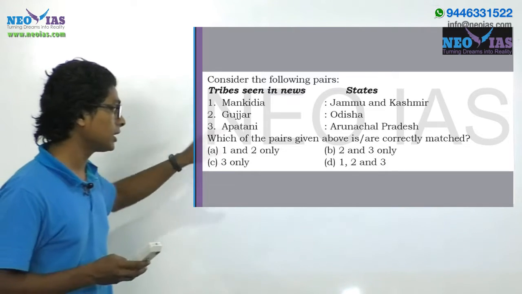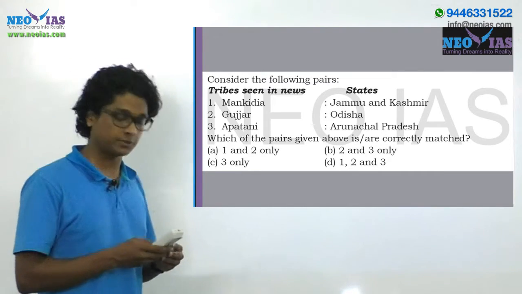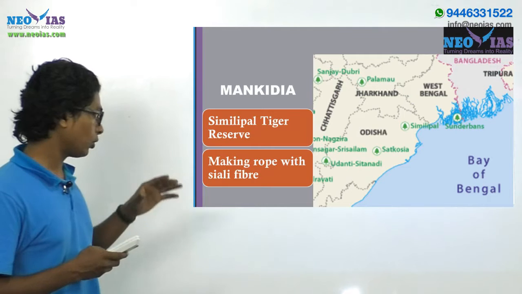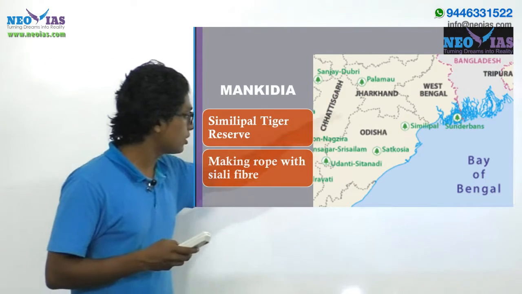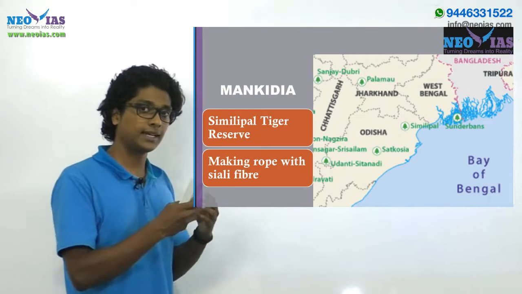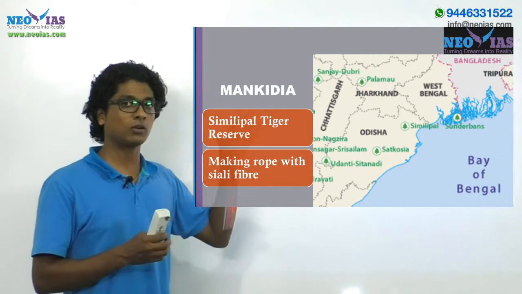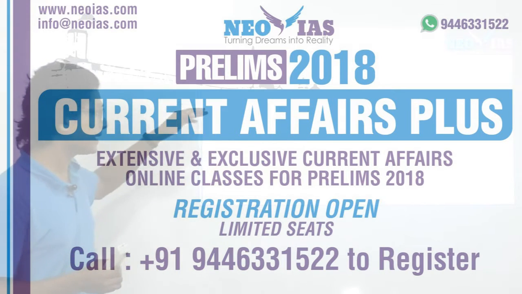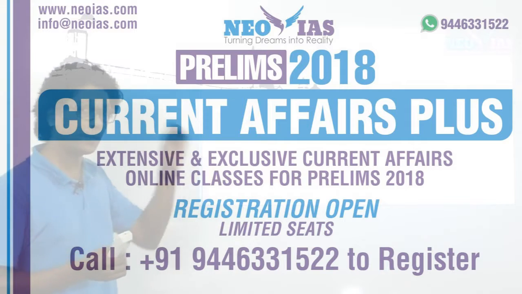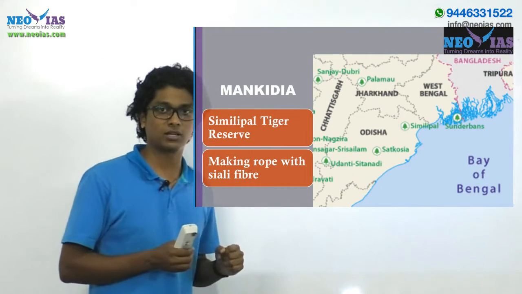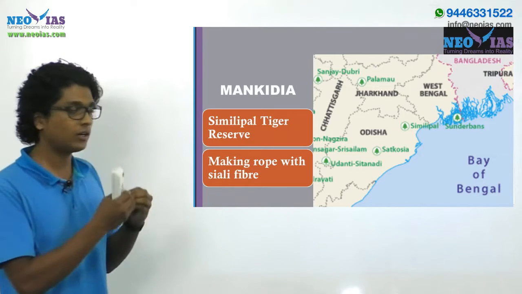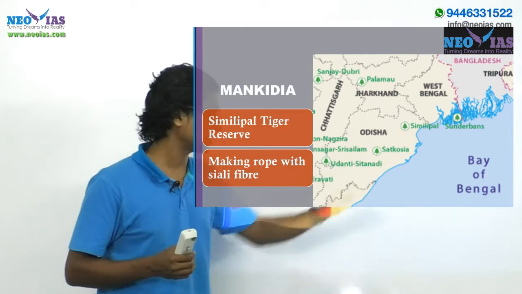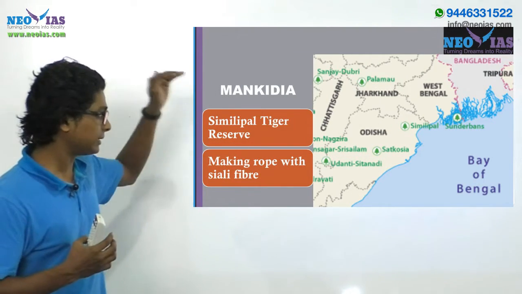And before going into the question, let's discuss each of these tribes separately, right? So first of all, let's start with the Mangidia tribe. You have to know that the Mangidia tribe are found over Odisha, right? And as I said, they are not randomly selected tribes, rather they are of current affairs importance. Now, why is this tribe important, right? In the sense, recently the Mangidia tribe were denied habitat rights by the Odisha government, right? And these Mangidia tribe reside over this tiger reserve which is called Similipal, right? So you can pronounce it the way you want, Similipal, okay?